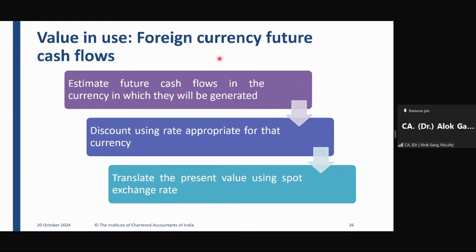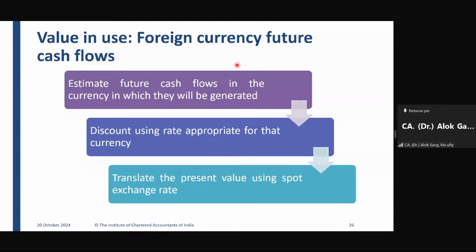Friends, one of the important concepts and aspects I want to take with all of you is value in use in case of foreign currency future cash flows. For example, you are an Indian company. You have a hotel in London.